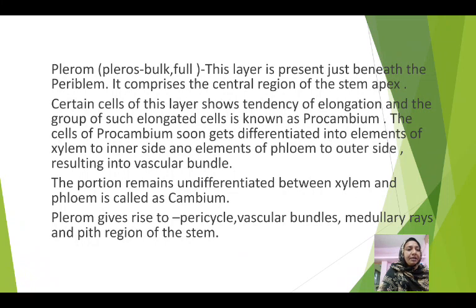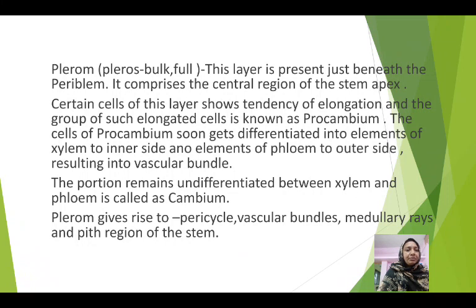This cambium has a meristematic activity and is responsible for the secondary growth in plant body. In case of dicotyledons, the cambium is present, while in case of the monocotyledons, the cambium is absent. Therefore, in dicots, these vascular bundles are of open type, while in monocot they are of closed type.